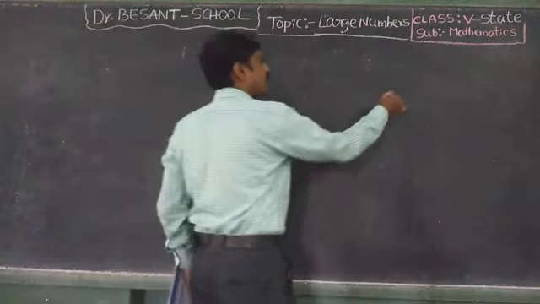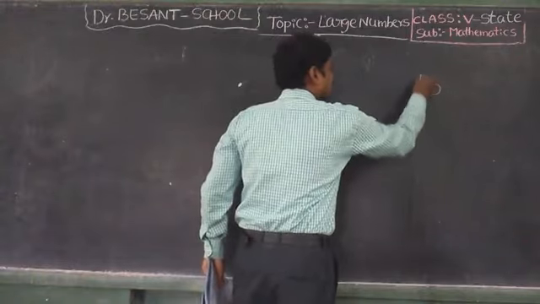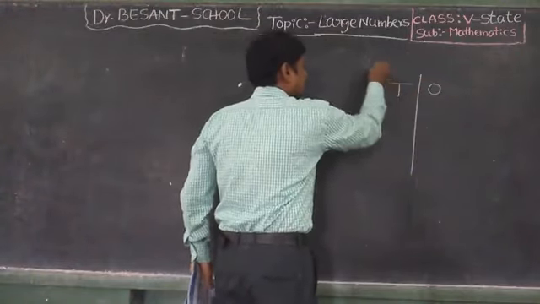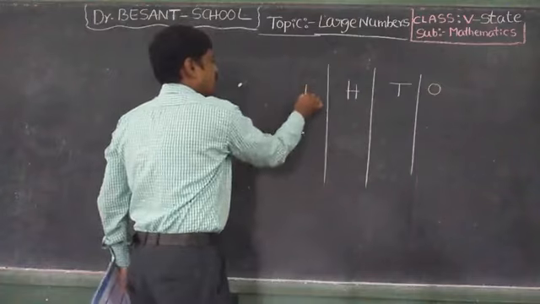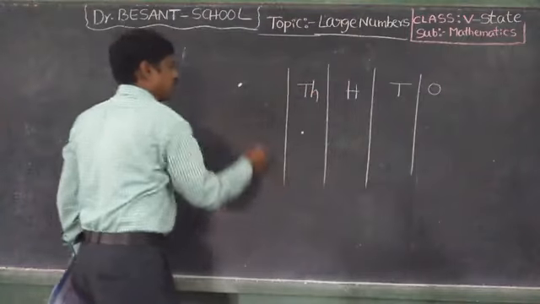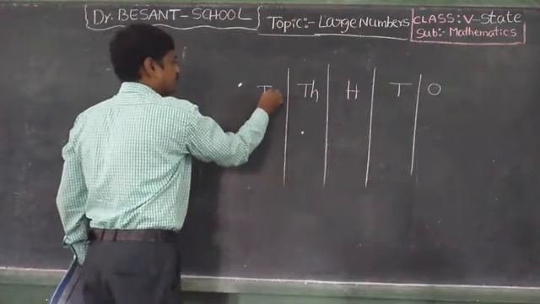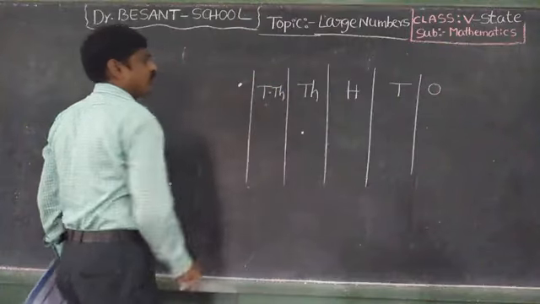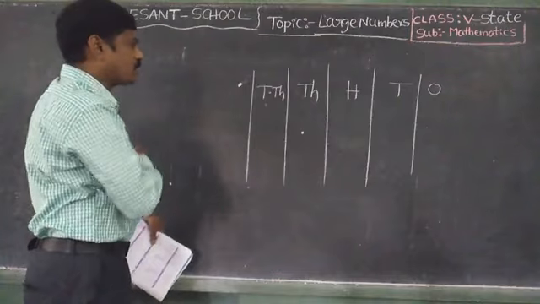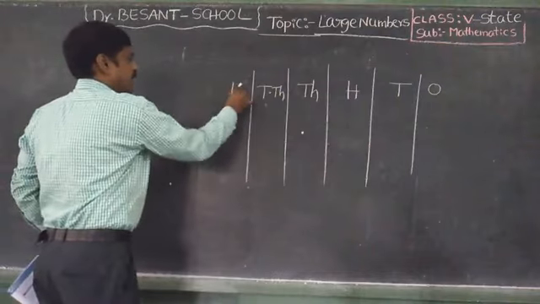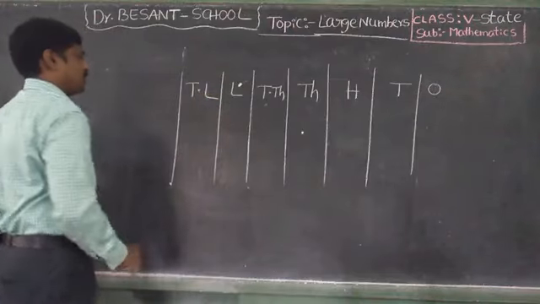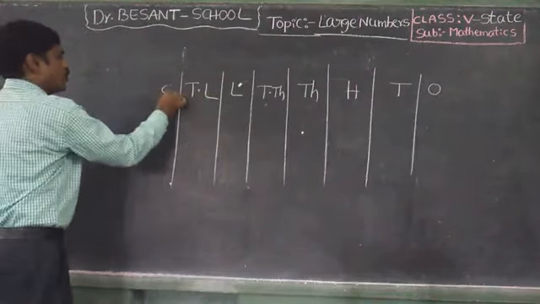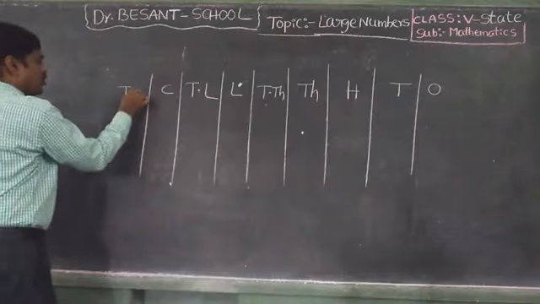Ones, tens, hundred, thousand, 10,000, lakh, 10 lakh, crore, 10 crore.